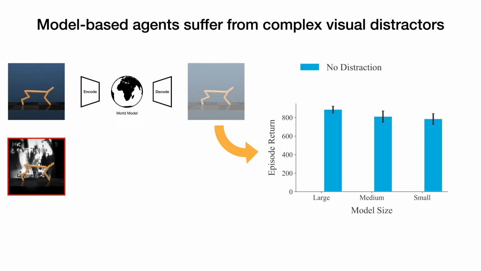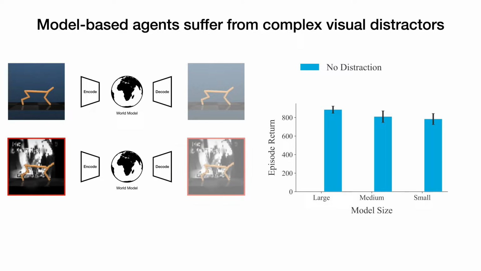Not surprisingly, the performance with the simple background is only marginally affected by model capacity, which shows that even the smallest model is sufficient for learning the features necessary for solving the task. Now, if you look at the domain with the complex background, the agent's performance is a lot worse. We also notice that the performance decreases monotonically with smaller models. This trend indicates that complex visual clutter stretches the modeling capacity of these model-based reinforcement learning agents. The motivation of this work is to overcome this issue, to enable model-based reinforcement learning in complex visual domains.